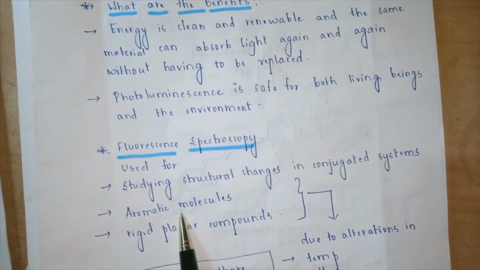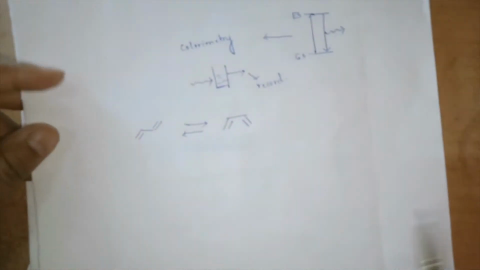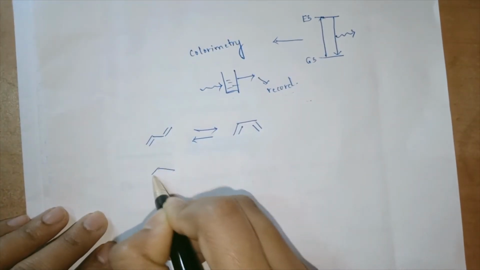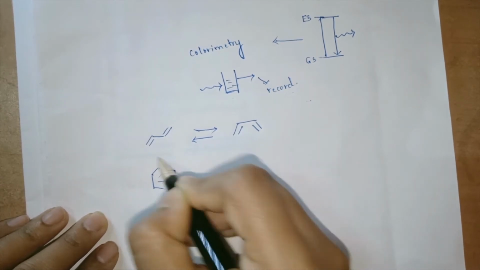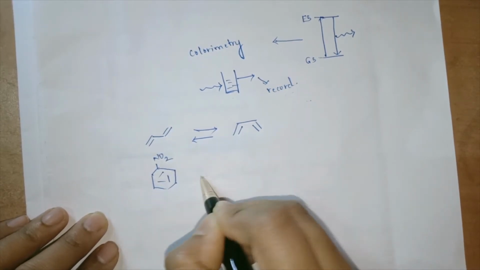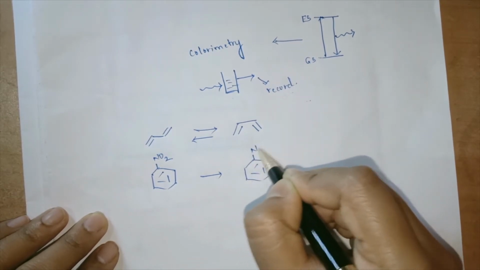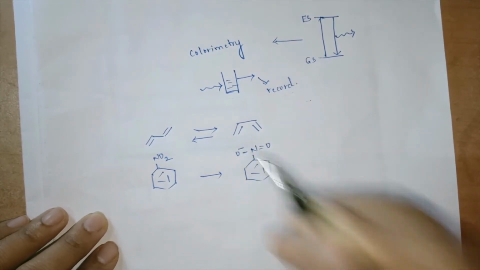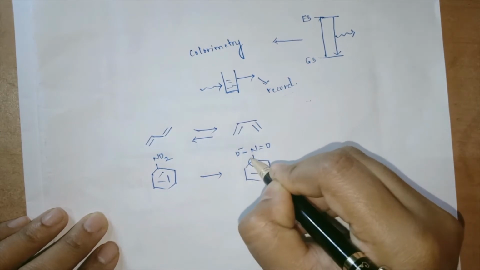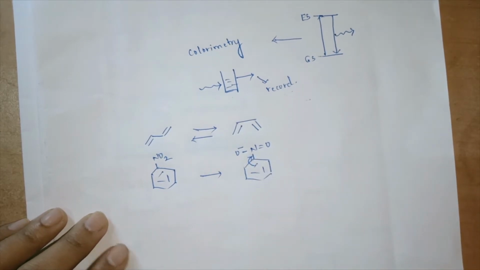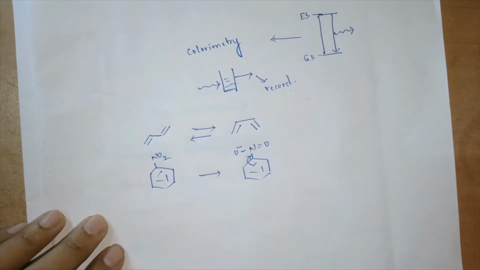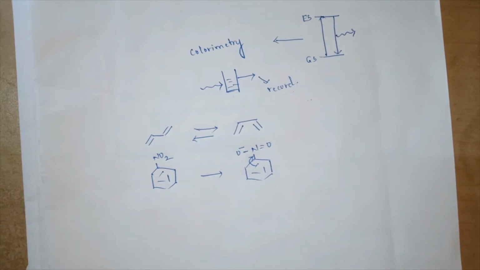The second is understanding structural changes in aromatic molecules. For example, if I write nitrobenzene, how can we represent nitrobenzene? By writing N double bond O minus. We can see these resonating structures, and we can understand the conjugation system through them.